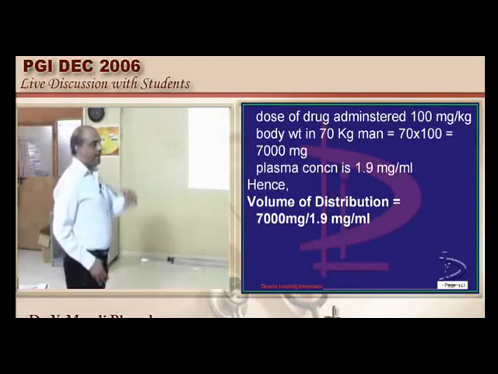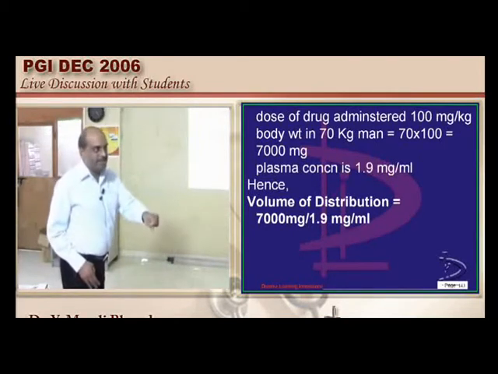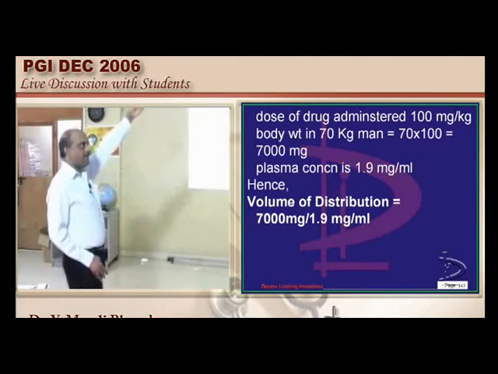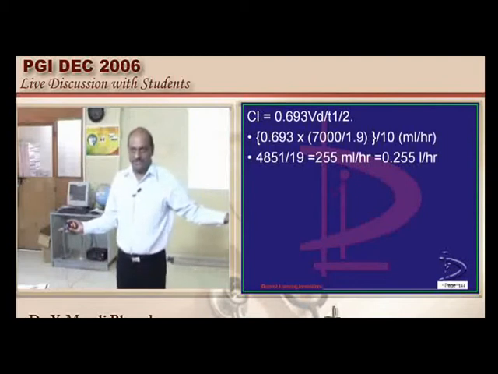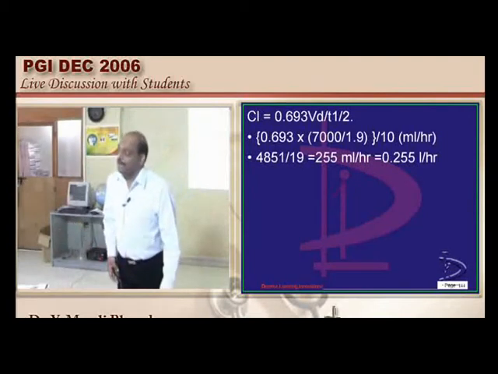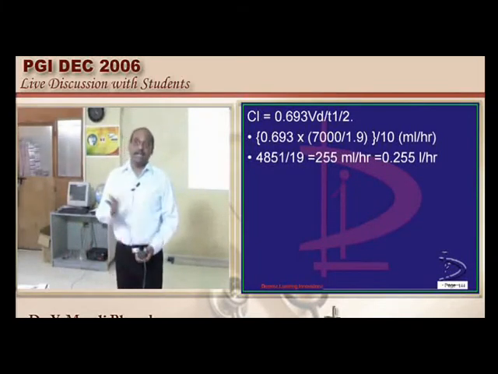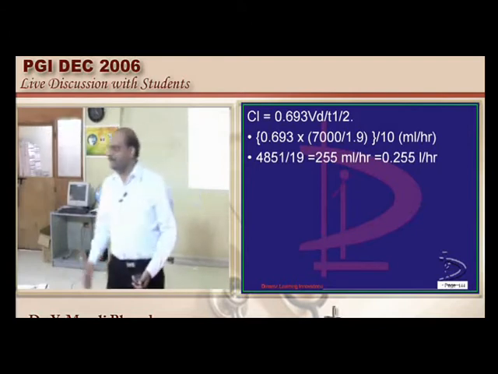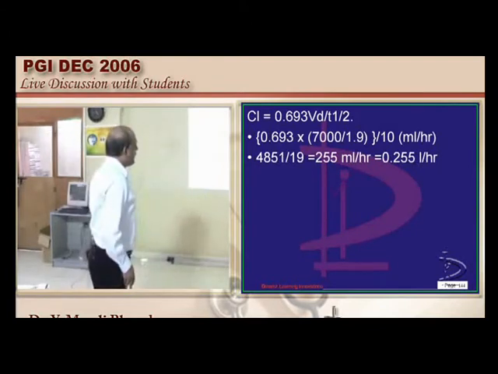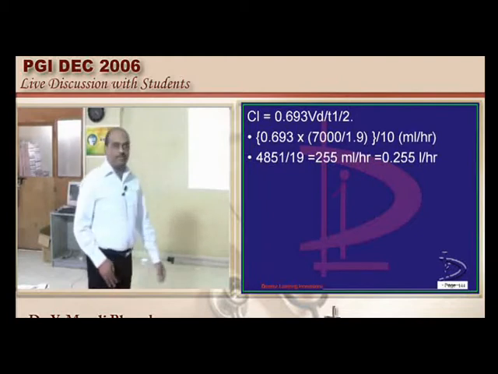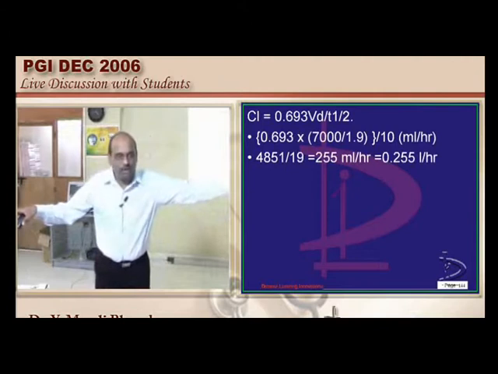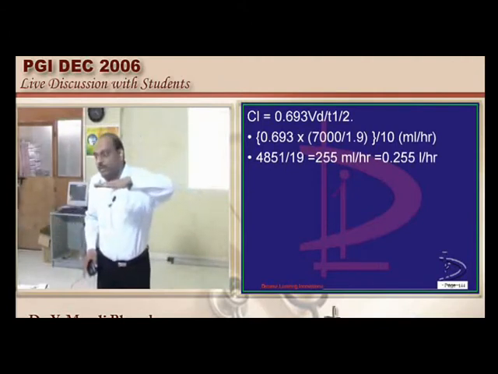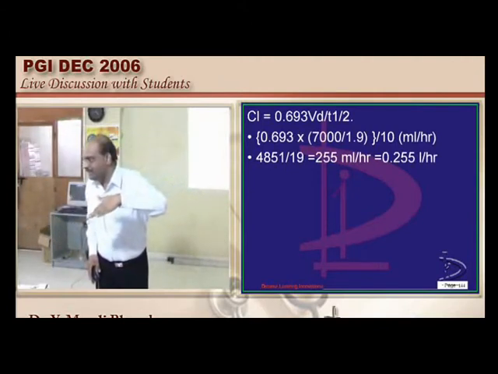Typically, the amount of the drug in the body which is administered divided by the concentration that it has achieved in the blood will give us the volume of distribution. Why is volume of distribution calculated like that? Very simple. Is the concentration in the blood dependent on the volume of distribution? Definitely. Suppose a drug has a large volume of distribution, can it achieve a high or low drug concentration in the blood?